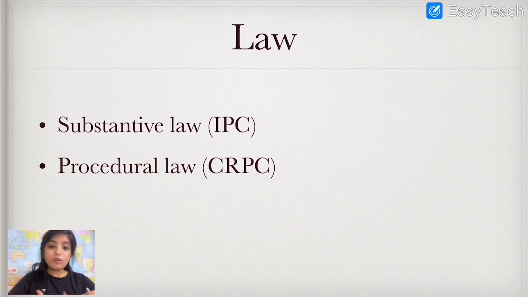So substantive law defines what are the rights and what are the duties of persons. It defines the legal relationship that exists between individuals. Whereas procedural law defines what is the procedure. It is a machinery to enforce those rights and liabilities.